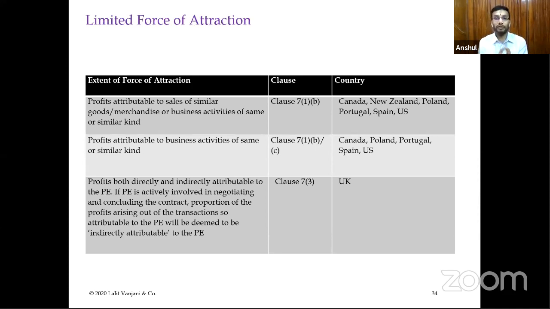It is saying that if the PE is engaged in negotiation of the contracts wherein the goods are supplied directly by the parent entity, then some part of the profits of the supply should be taxed in the hands of the permanent establishment and should be attributed to the profits of permanent establishment. So this is a very unique kind of a clause, which in any case should have been covered, but I'm not sure why this has been mentioned. But it has been mentioned, so we must consider it while deciding upon the cases.